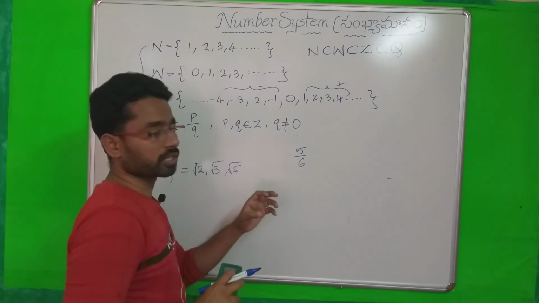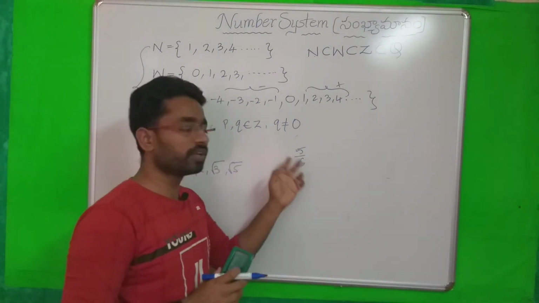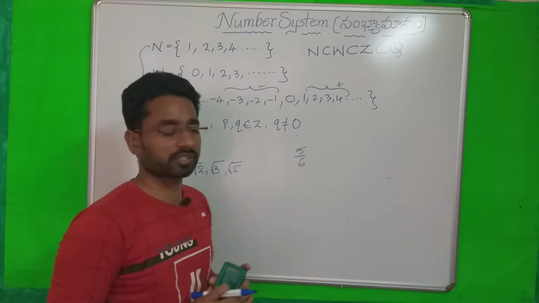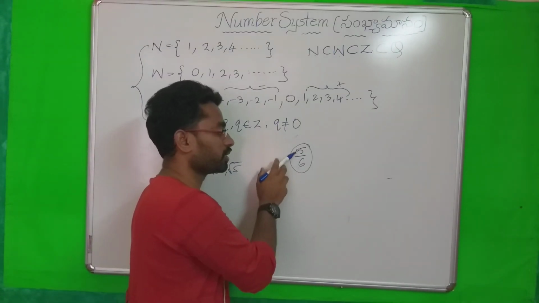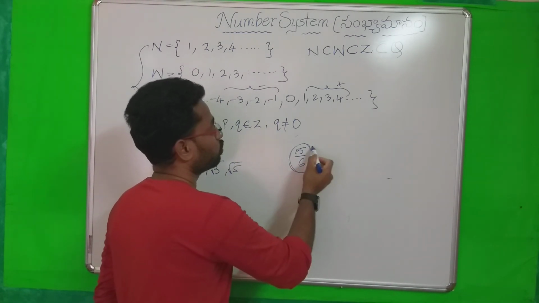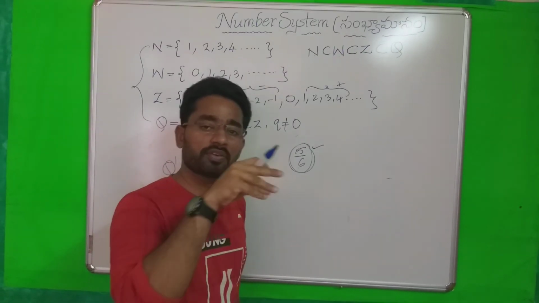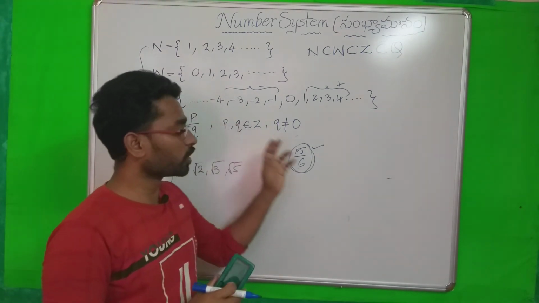And you need to understand that every fraction is a rational number, but every rational number need not be a fraction. Every fraction you can observe is in the form p by q, like 5 by 6. So we can call it a rational number also. Every fraction is a rational number, but every rational number need not be a fraction.